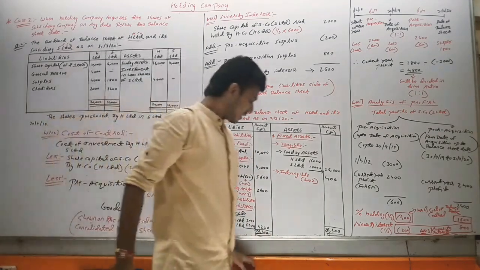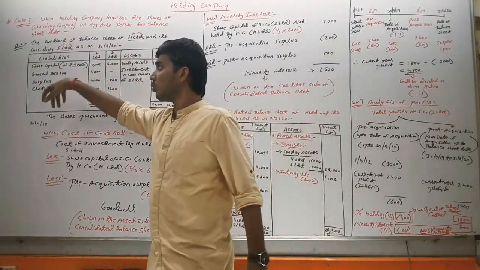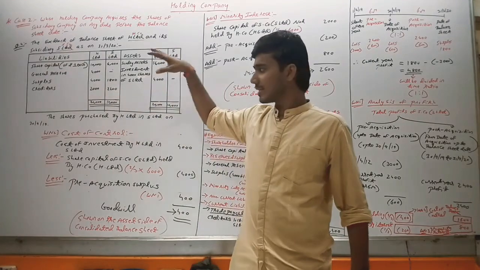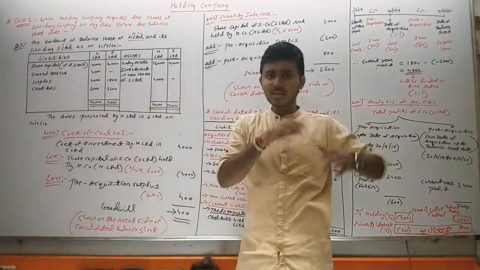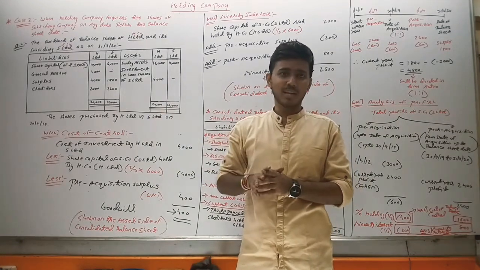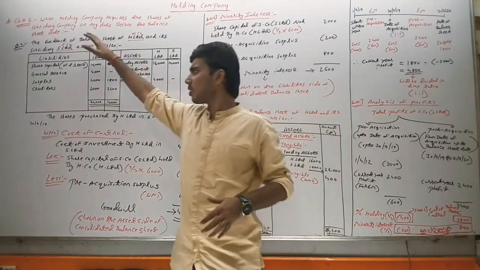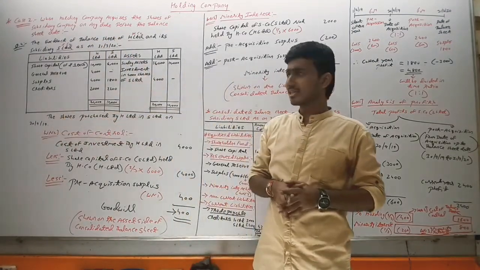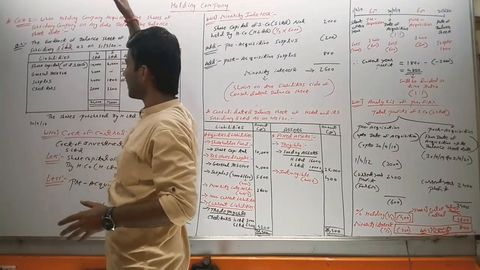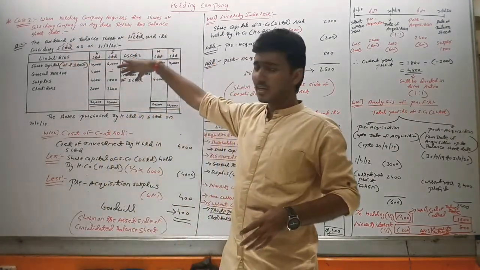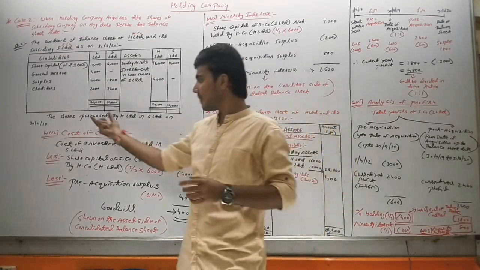Okay. So this was our question number 4. It is also case 2. But what is new in this question? The date of acquisition is in the middle of the year. Okay. In the previous one, the date of acquisition was at the beginning of the year. So it was case 2, question number 2, we can say. And overall it was question number 4. So for today's lecture, what have we seen? We have seen the question on case number 2, and question number 4, in which the date of acquisition of the shares by the holding company was in the middle of the year.